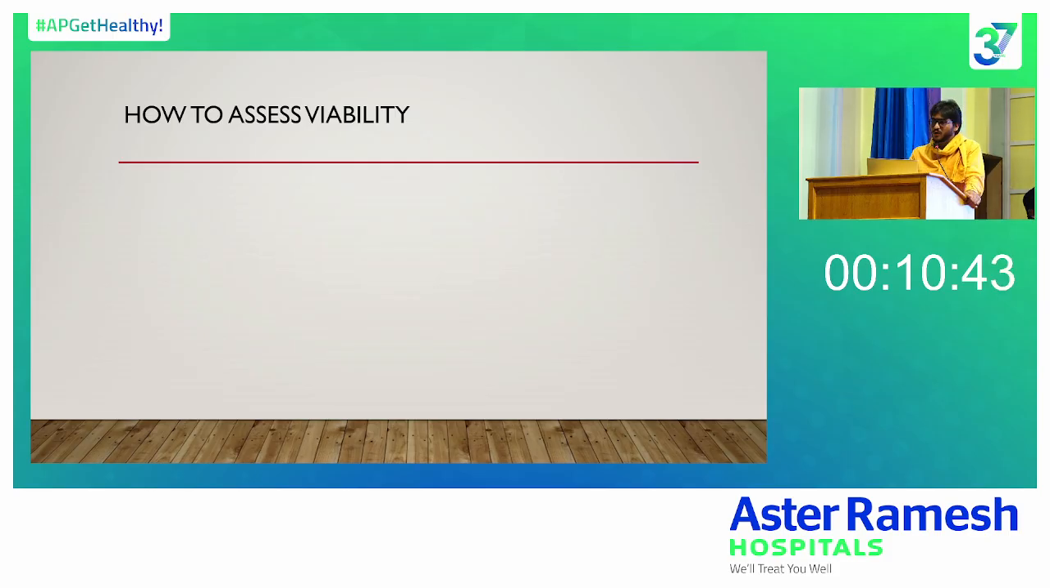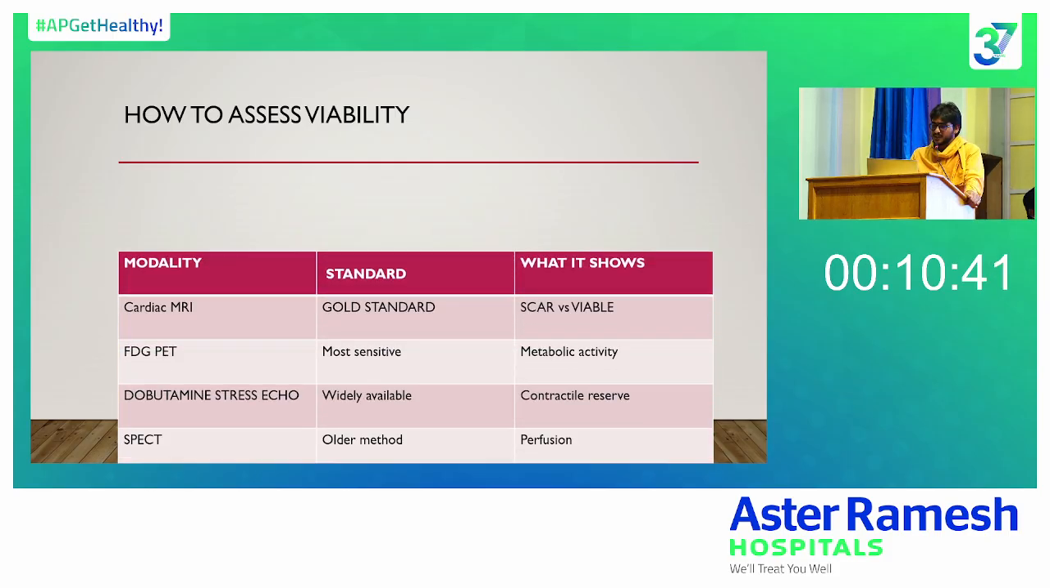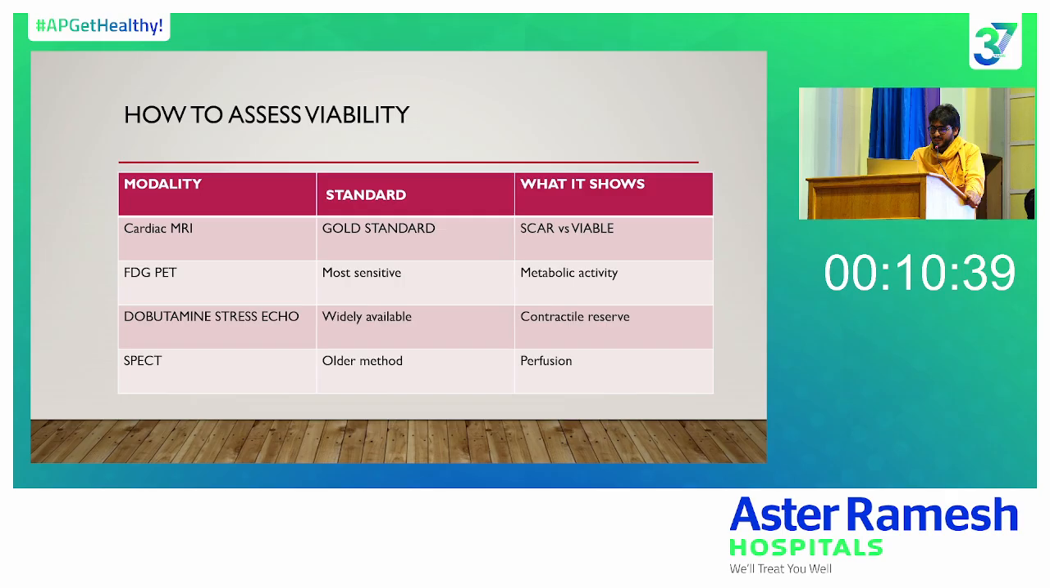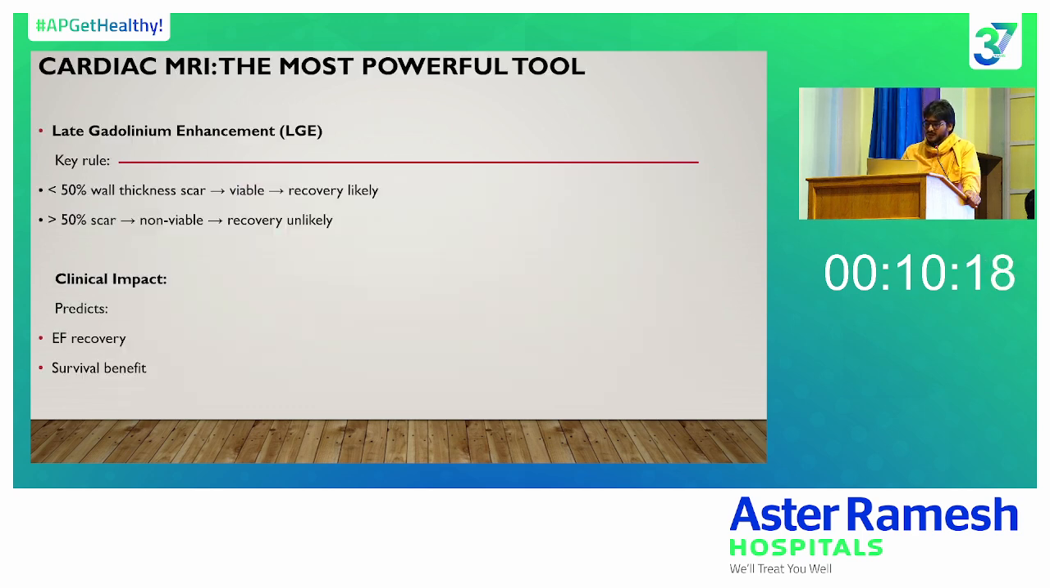So, there are different modalities for the viability scan: cardiac MRI, FDG PET, dobutamine stress echo, and SPECT. Cardiac MRI is the gold standard and differentiates scar from viable myocardium. FDG PET is the most sensitive, based on metabolic activity. Dobutamine stress echo is widely available and assesses contractile reserve. SPECT mainly looks at perfusion defects.